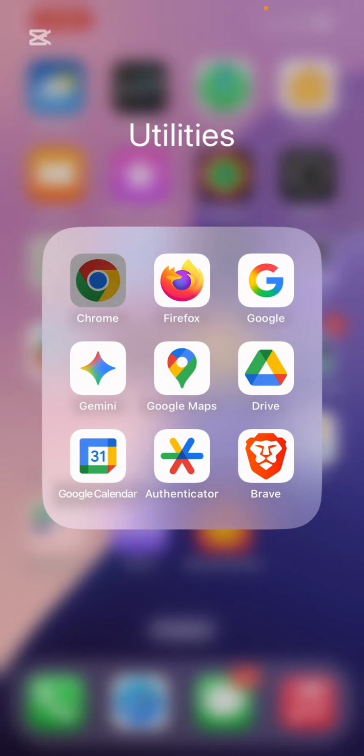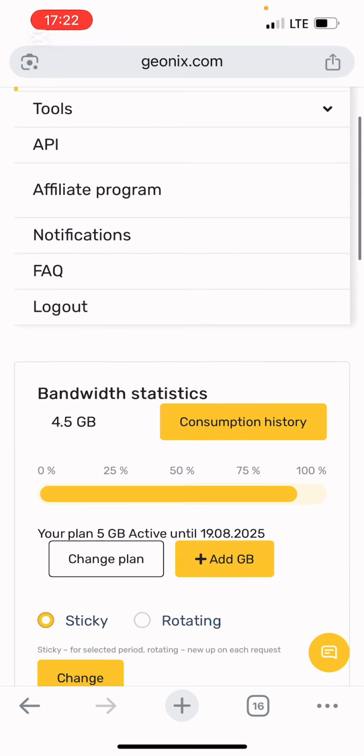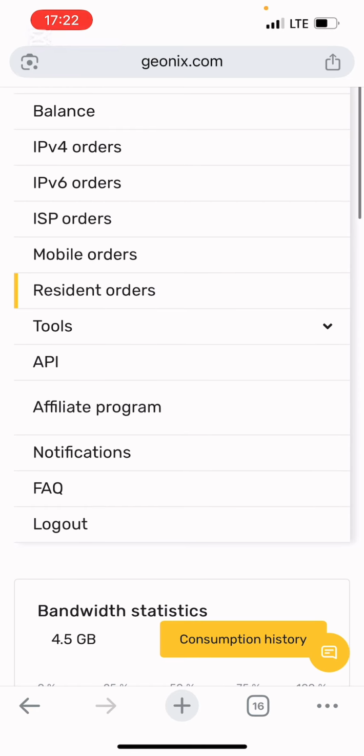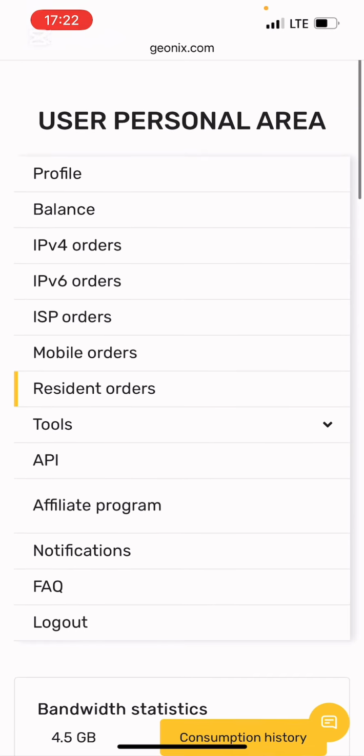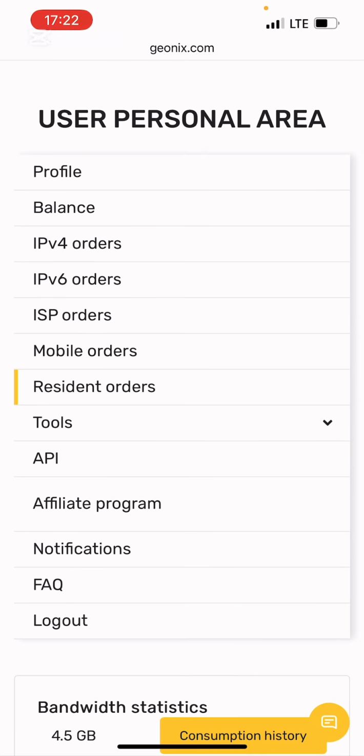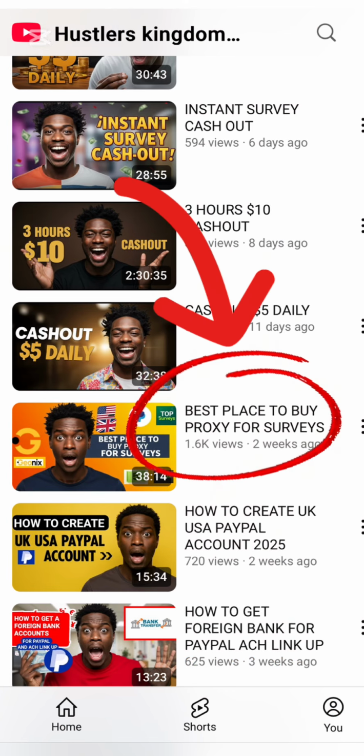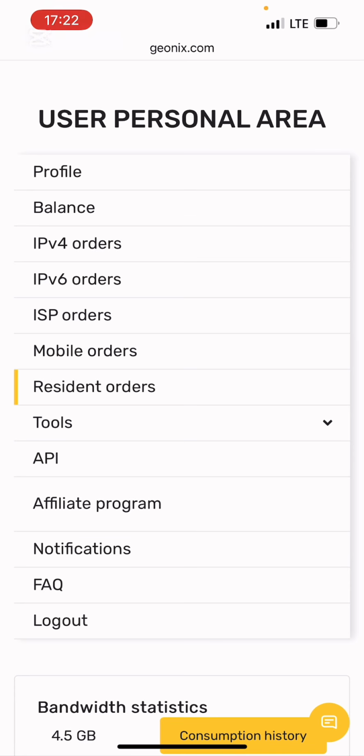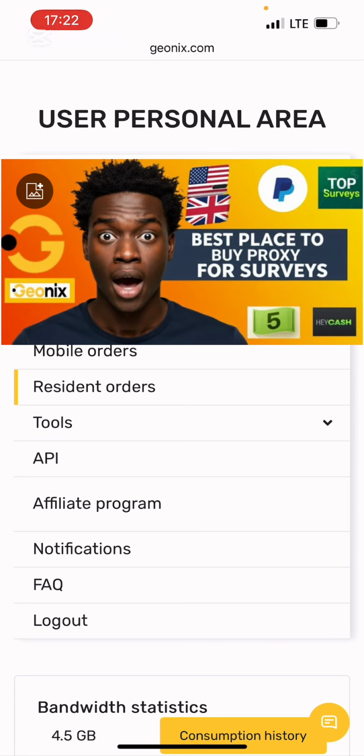So I'll be going to my browser, right? So I'll be going to Resident Proxy, resident order. You can see this is my journeys, right? So I've done a video on how to get Proxy on this site, right? In which the link is there, right? Just follow the instruction and get to buy. If you're not cool about it, please leave it, or if you are cool with it, buy.